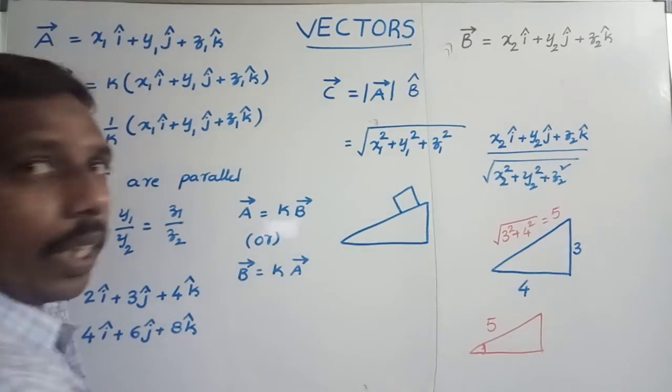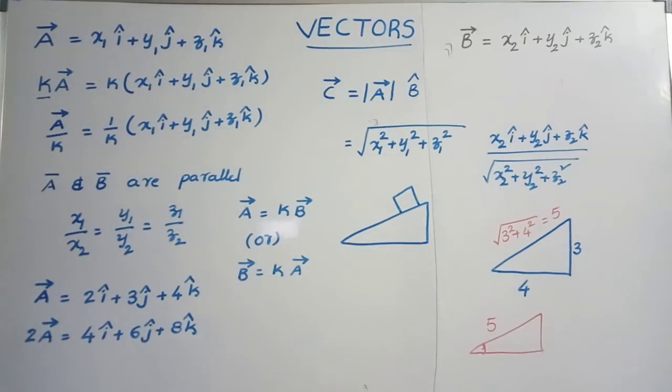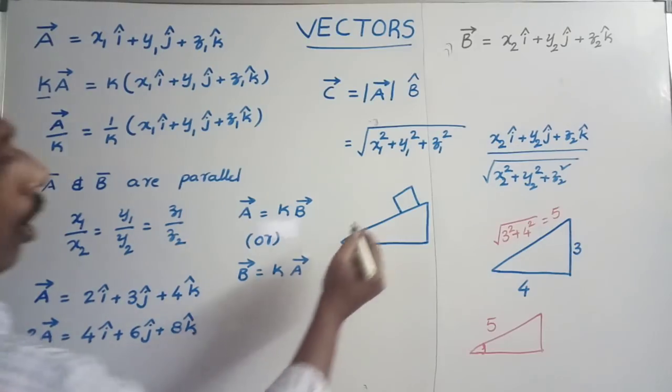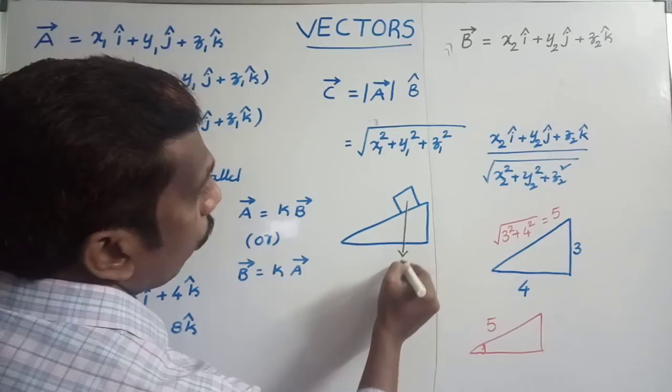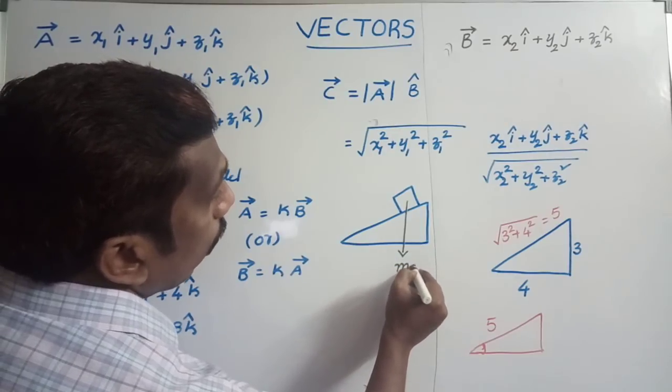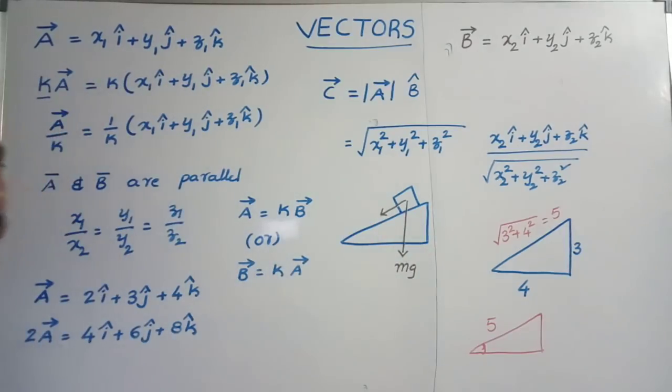Initially we kept it at rest. If you increase the angle of inclination, the body starts sliding down. Which force is acting in the downward direction? Actually, on this block only weight is acting downward. Why it is coming down means the component of weight is acting along the direction of the inclined plane.